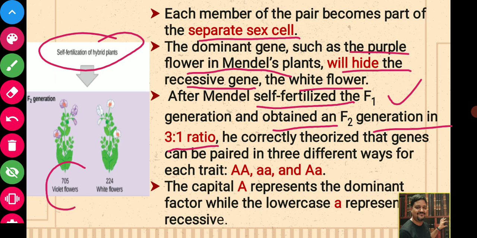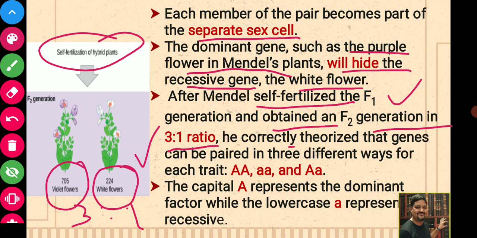He got 705 violet or purple flowers and 224 white flowers. So that means these flowers are in the ratio of 3:1. So in the F2 generation he got flowers phenotypically in the ratio of 3:1.